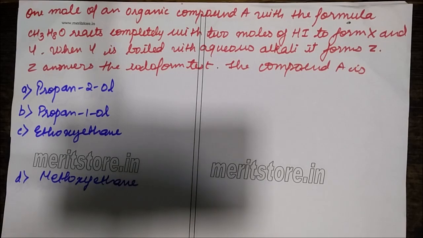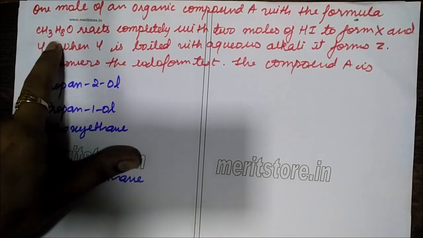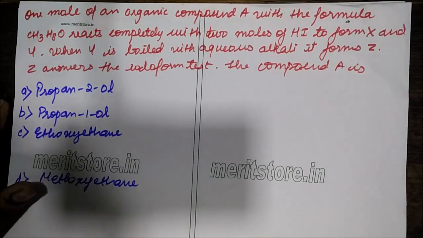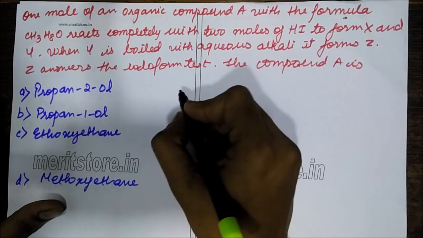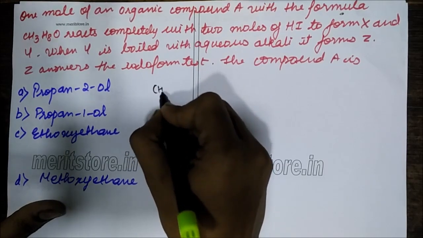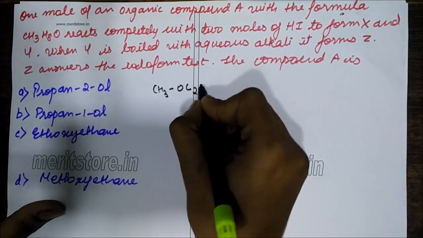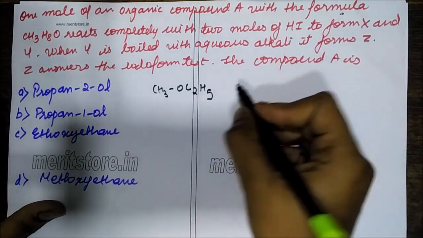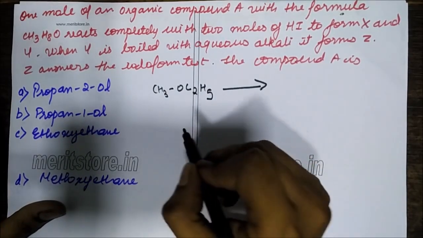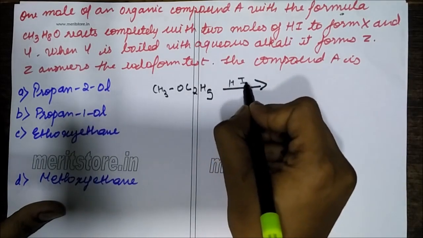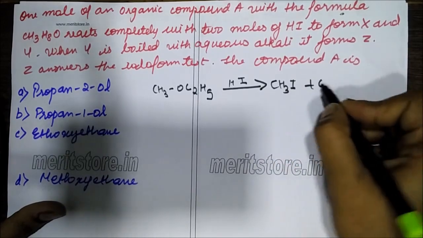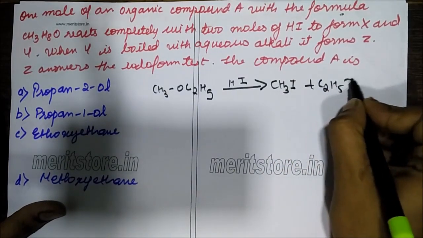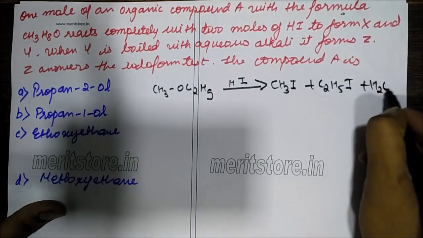1 mole of a compound A with formula C3H8O. Now from this formula only we can make out the compound. Now this reacts completely with 2 moles of HI. So the products that will be formed are alkyl halides. 2 types of alkyl halide are formed and water molecule is released.